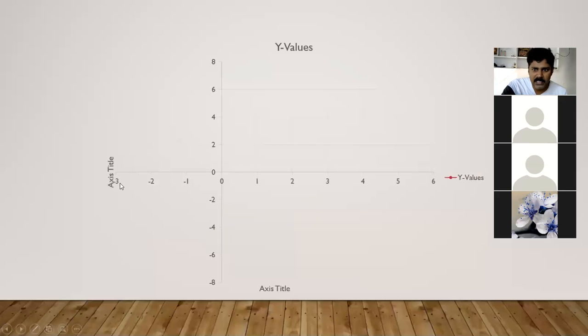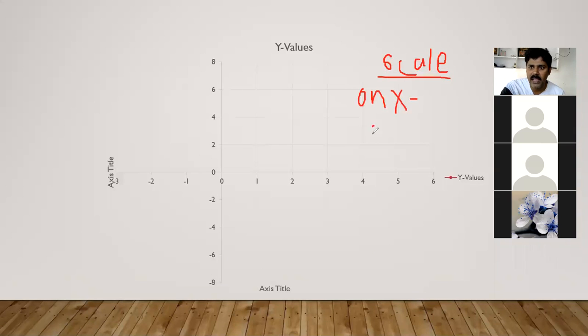So I will take the x-axis horizontally and the y-axis vertically. After drawing that, immediately I have to write the scale here. Whatever scale I take, I have to write it here. I think you already know what is meant by scale. So on the x-axis I have taken the scale as only 1 unit. Therefore, on the x-axis, 1 centimeter is equal to 1 unit. And on the y-axis I have taken 2 units, so I have to write that on the y-axis 1 centimeter is equal to 2 units.